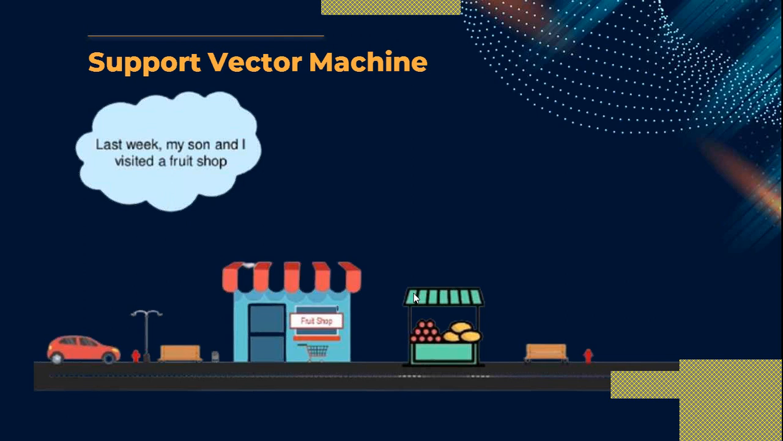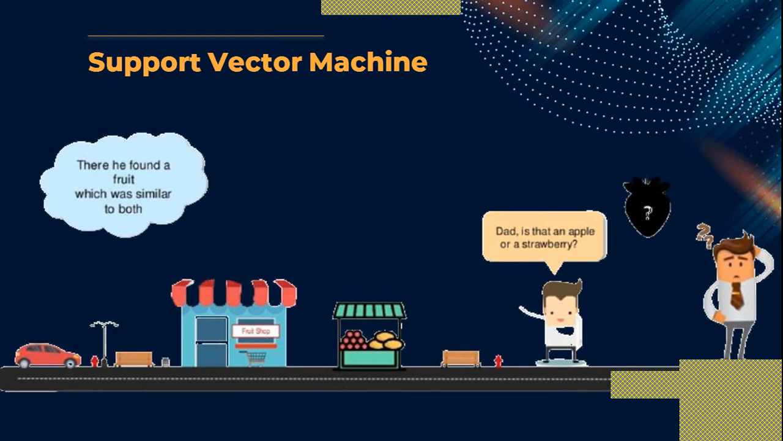Before we start the support vector machine, let us take an example. Last week, my son and I visited the fruit shop, and there my son found a fruit which was similar to both. He asked me one question: is that an apple or a strawberry? Because he is very small, he cannot differentiate between the apple and the strawberry, because both fruits are red in color.